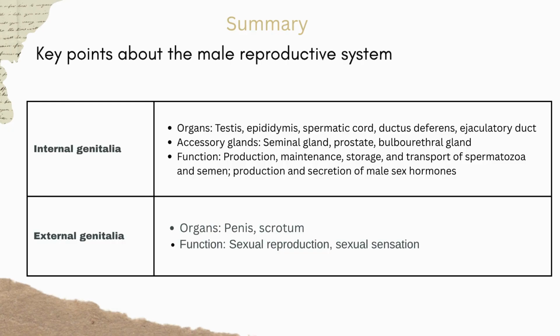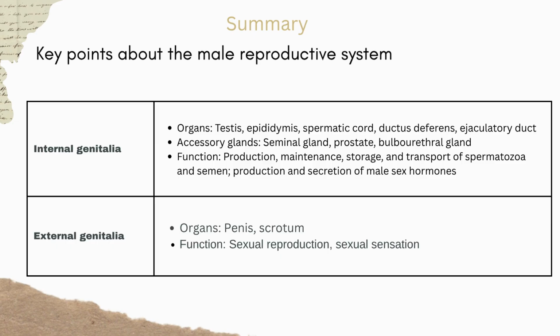Moving on to the next section, let's look at the key points about the male reproductive system, focusing on its internal and external genitalia. First, let's explore the internal genitalia. Organs: testis, epididymis, spermatic cord, ductus deferens, ejaculatory duct, accessory glands, seminal gland, prostate, bulbourethral gland. Function: production, maintenance, storage, and transport of spermatozoa and semen, production and secretion of male sex hormones.